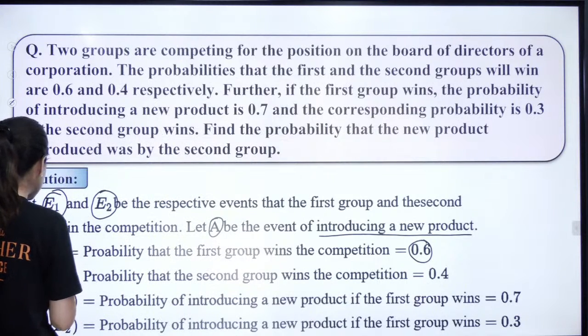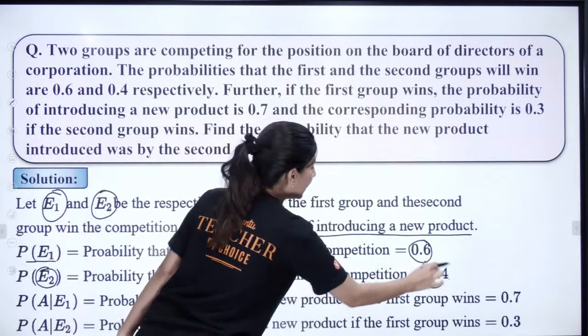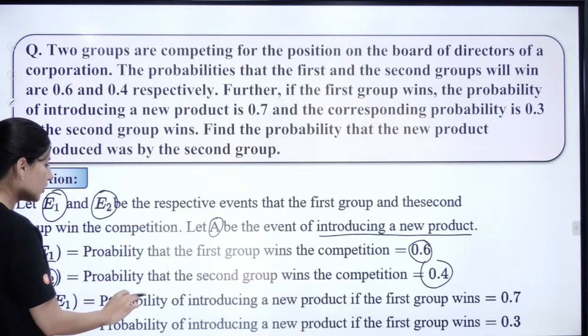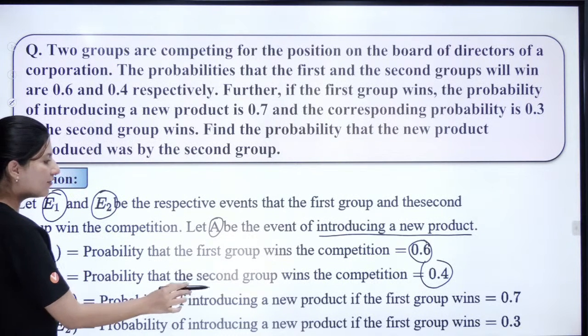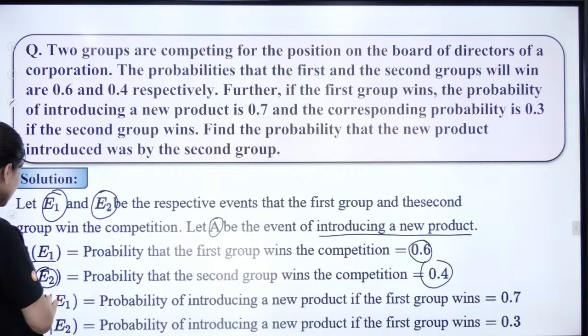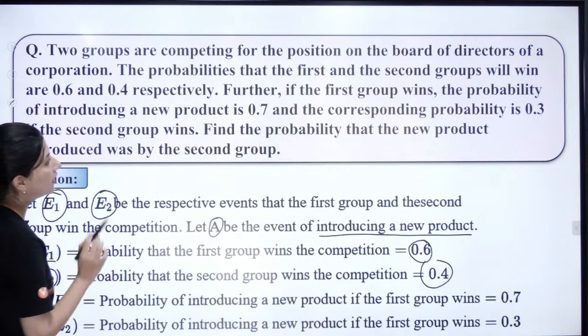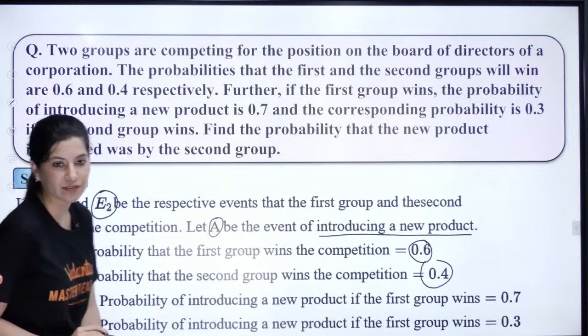Probability of E2, that means the second group winning, is 0.4, right? Now the probability of introducing a new product given that the first group has won, P(A/E1), and given that the second group has won, P(A/E2), are 0.7 and 0.3 respectively.